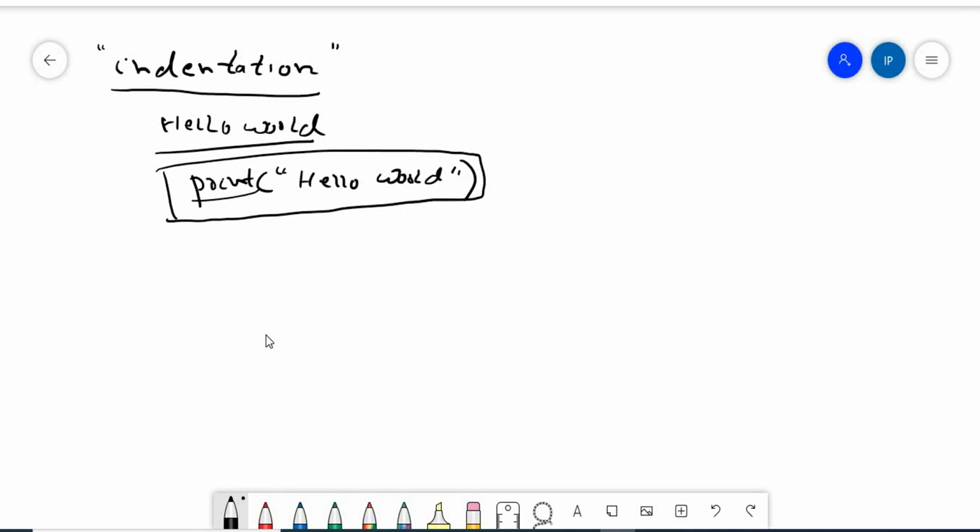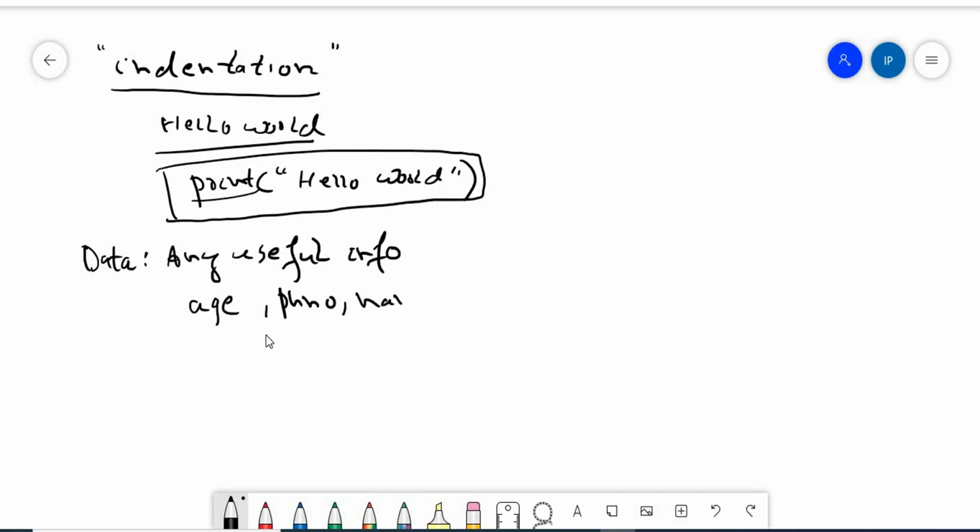Now we'll be understanding data, data types, variables and data structures in Python. What is data? Any useful information is considered data. The age of a person is data. The phone number of a person is data. The name of a person is data. So any useful information we call data, as simple as that. Now whenever I say age, you will get in your mind, oh, age is a number.